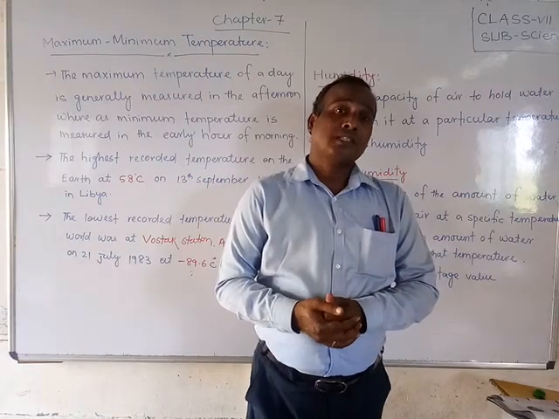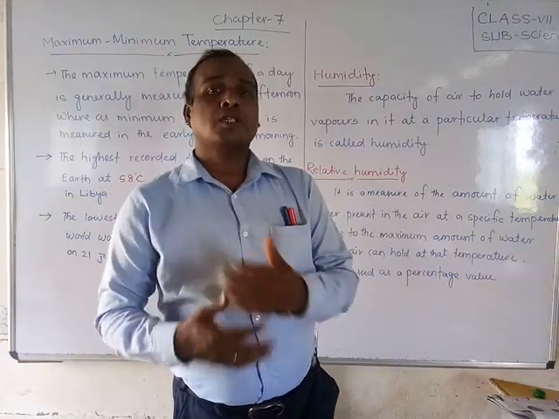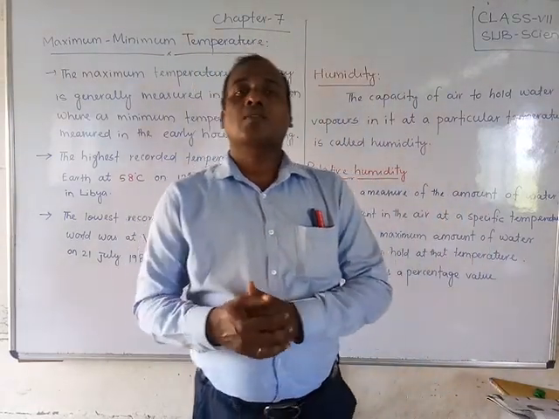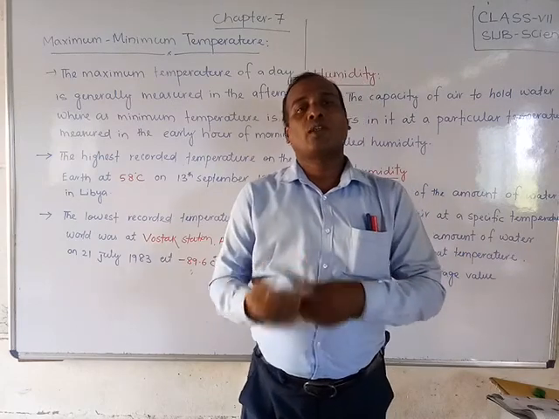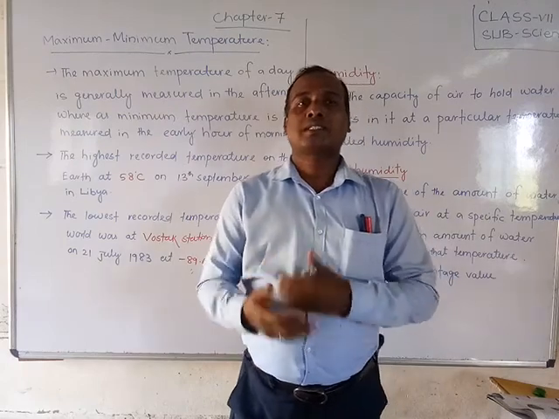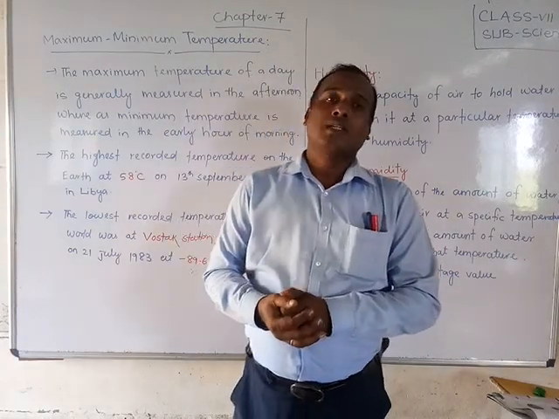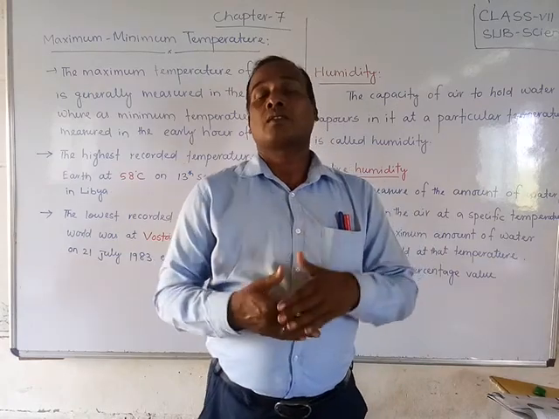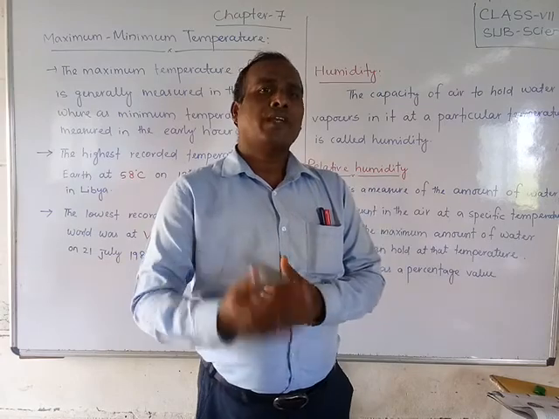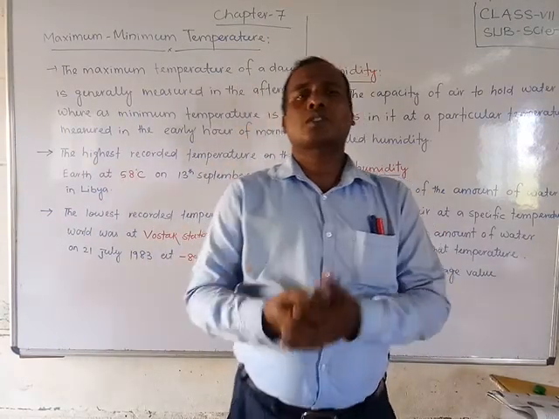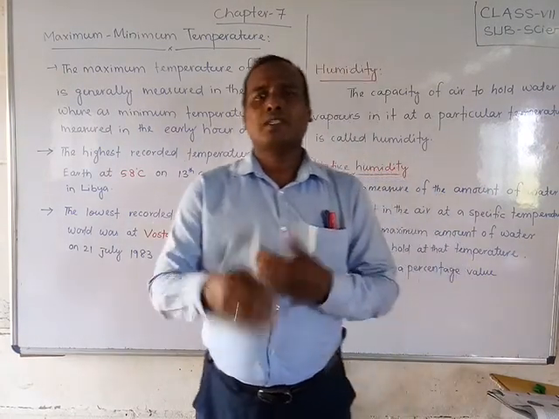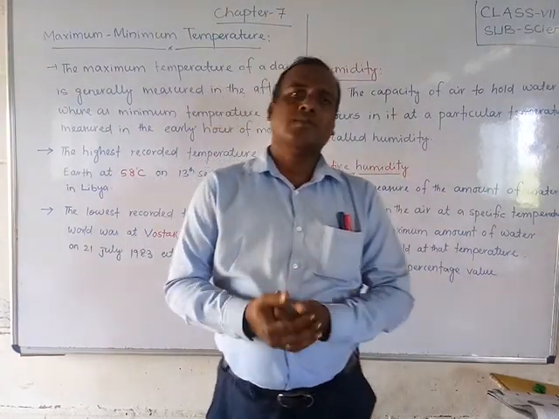So why is it changing? Because of the position of the earth. The earth revolves around the sun in its orbit and also rotates on its axis, and at that time it changes its position. That's why the temperature changes, as the sun rays fall at different angles. When a place is nearest to the sun, the sun rays are heavier there, and when it is on the backside, the temperature reduces.